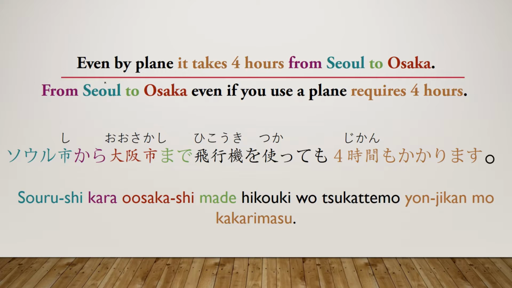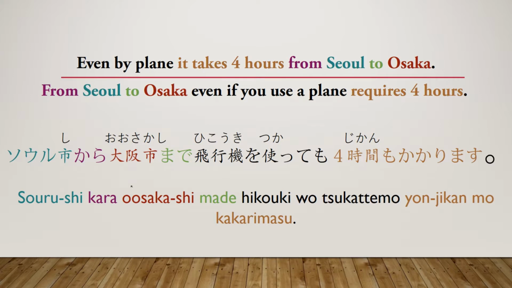Okay, so the main translation of the sentence would be, even by plane, it takes 4 hours from Seoul to Osaka. Which, in a very, very simplified translation, would be basically just, it takes 4 hours by plane to get from Seoul to Osaka.